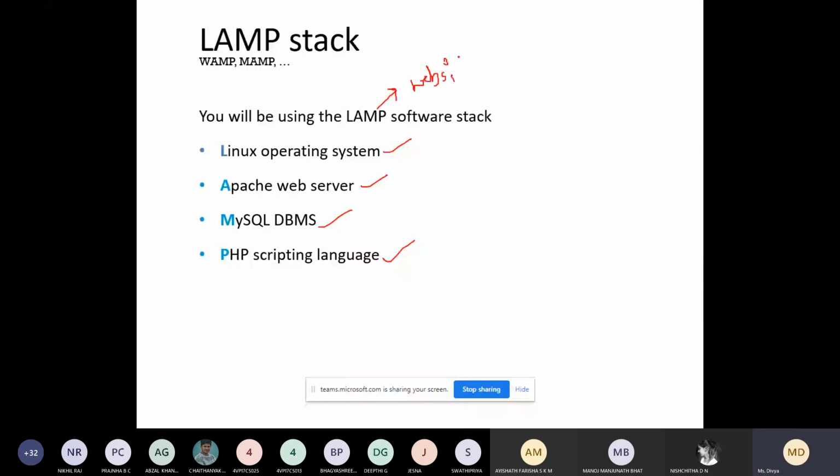Now, apart from LAMP, we have WAMP. WAMP is used for Windows. Here, LAMP supports Linux. Similarly, WAMP supports, W stands for Windows. So this is only for Windows operating system. And similarly, you have MAMP. This is for Mac.